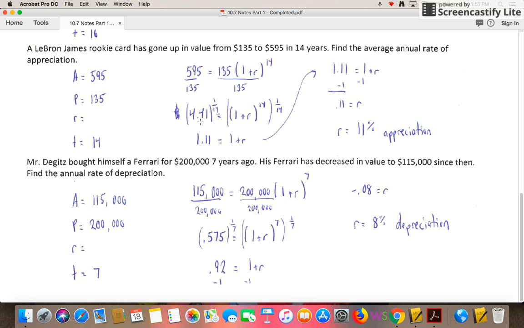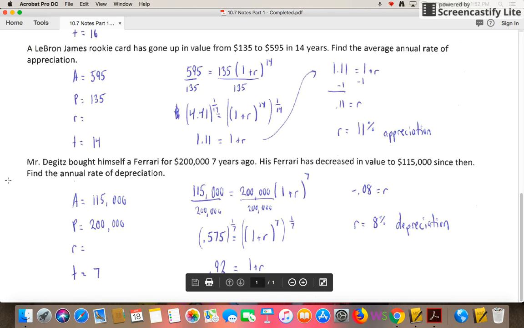Now on that left side, 4.41 to the 1 over 14, we get 1.11. On the right side, they've canceled out, which is what we want. We want to have just that 1 plus r. As I bring this up here to get a little more room to work, I'll subtract my 1, and I'm left with 0.11 equals r. Now, don't leave your answer like this, 0.11. Actually tell me what the percentage is. So 0.11 would end up being 11%. And I'm also going to say what it is. It's appreciation. If it goes up in value, we're looking at appreciation.